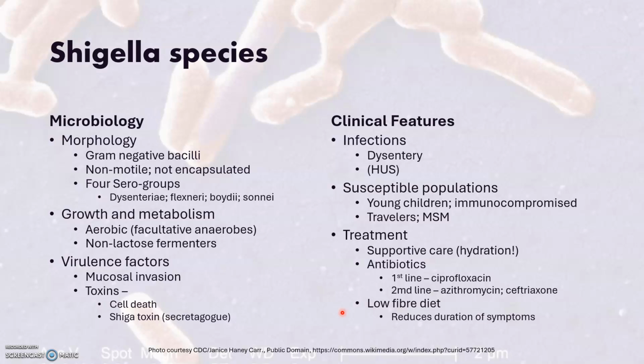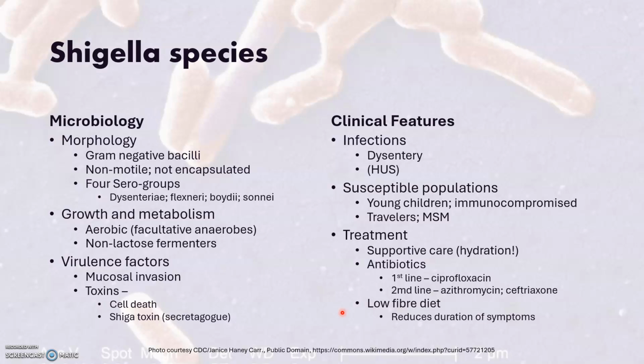The bacteria can invade the mucosa, and some of the toxins also lead to cell deaths, leading to the bloody diarrhea. The Shiga toxin is a secretagogue which promotes diarrhea, which can be profuse. So the organism causes dysentery, and as a complication of the dysentery, particularly in younger children, you may have HUS developing. Susceptible hosts include young children, the immunocompromised, travelers, so it's a cause of travelers' diarrhea, and men who have sex with men.